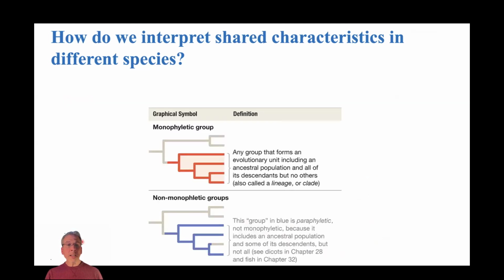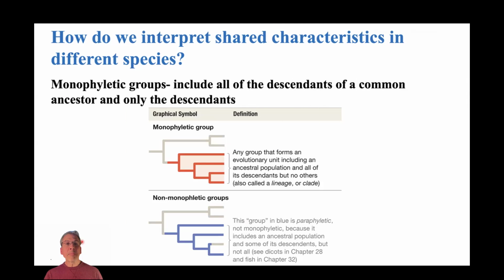A few other concepts related to phylogenetic trees. If you think about all of the animals that we call mammals, we might say, well, they form this large group. We all have hair and other traits that we can identify with mammals. So that group might be referred to as a monophyletic group.